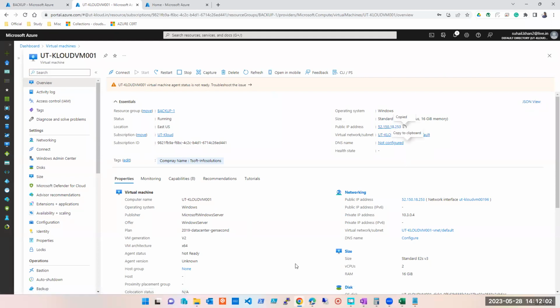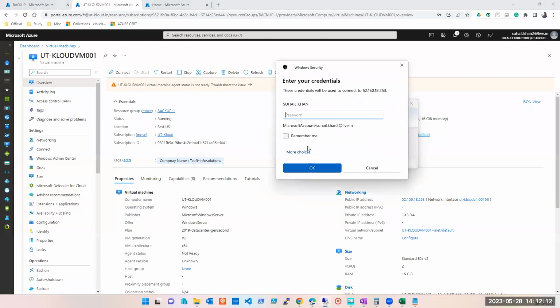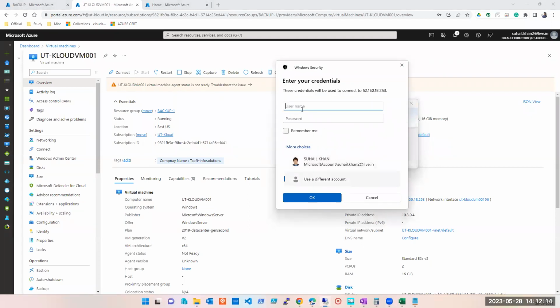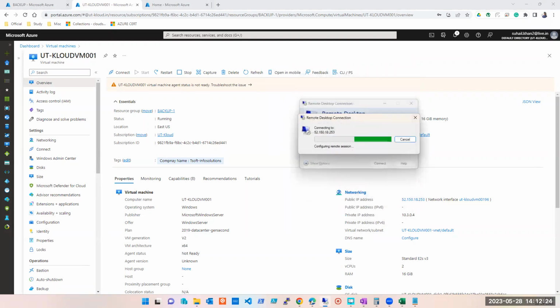I'll take a remote session to this machine also, and we'll create a file just in case you guys want to see how the backup works. Otherwise, it is not needed for you to create a machine when you do the practical. But if you do it, it's well and good. Up to you. At the OS level, not many things are asked of you. You have to focus on the cloud part.